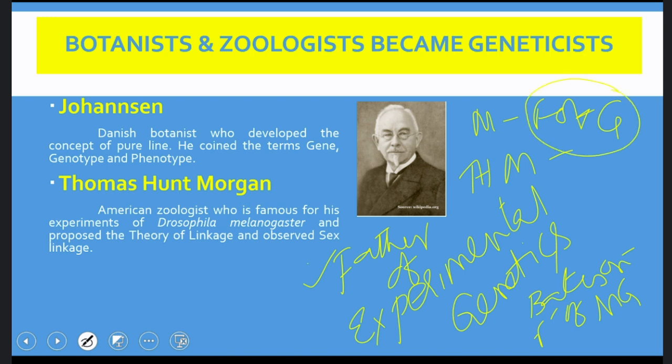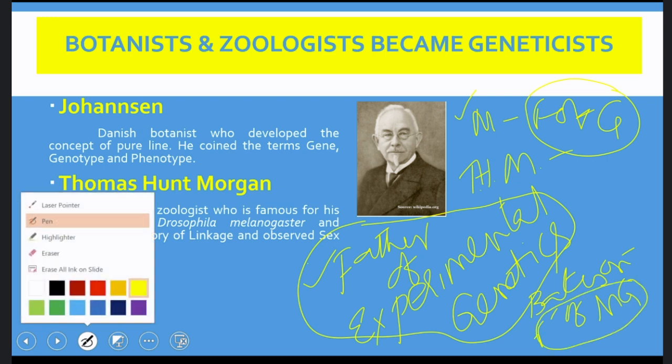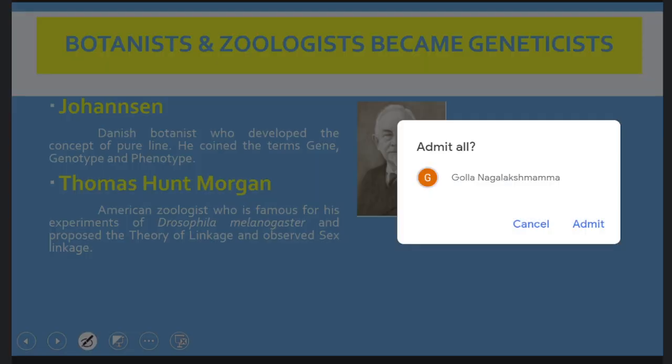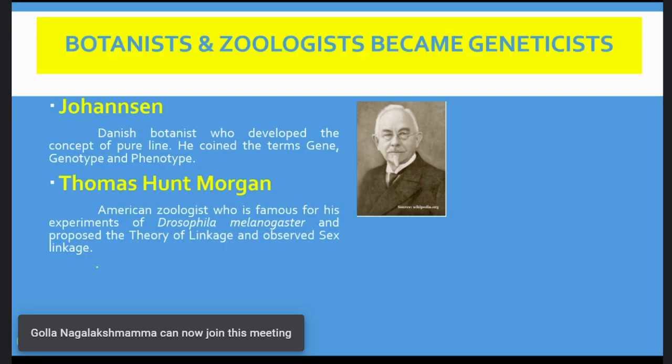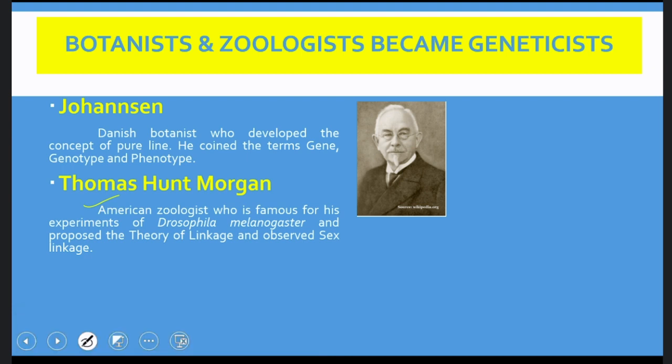One is father of genetics. Who is that? Gregor Johann Mendel. The second one is father of experimental genetics. That means a number of theories have been proved with respect to genetics by this scientist, and he is nothing but Thomas Hunt Morgan. And the third one is father of modern genetics. He is nothing but Bateson. Okay. And Thomas Hunt Morgan is an American zoologist who turned to become a geneticist.